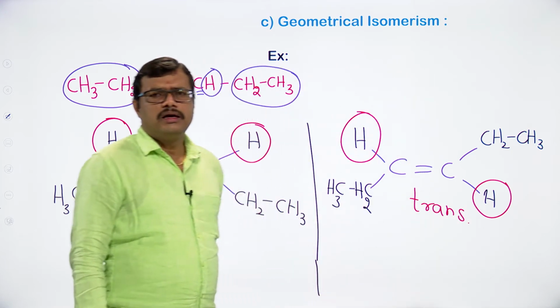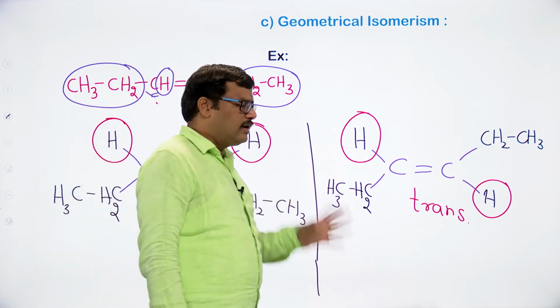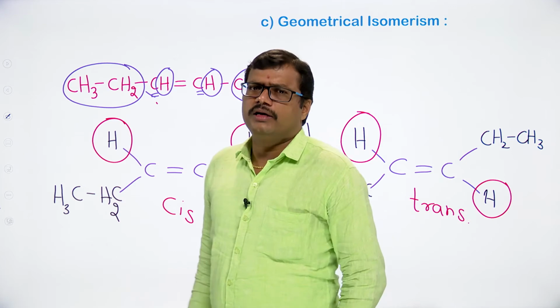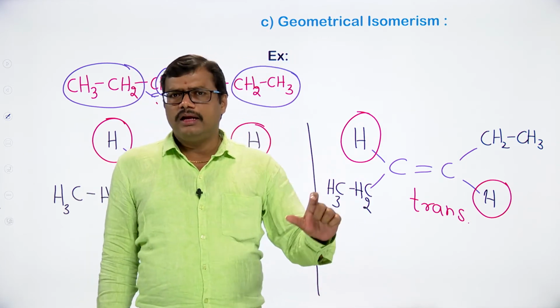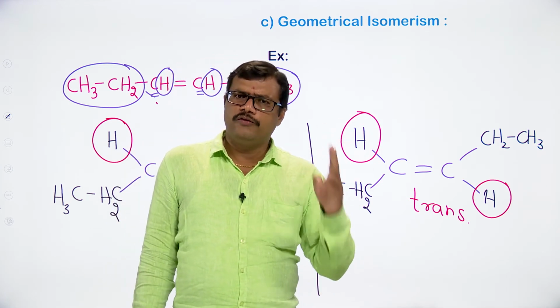So cis and trans isomerism is clearly seen in the case of alkenes, and the condition for cis and trans isomerism to be exhibited is that the doubly bonded carbon atom must be connected to 2 different groups.